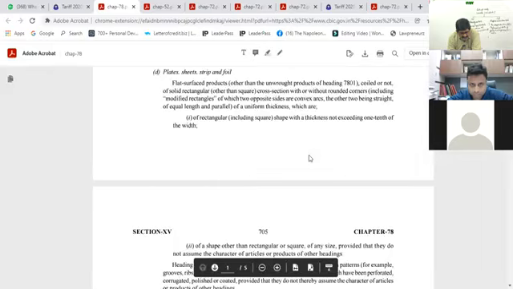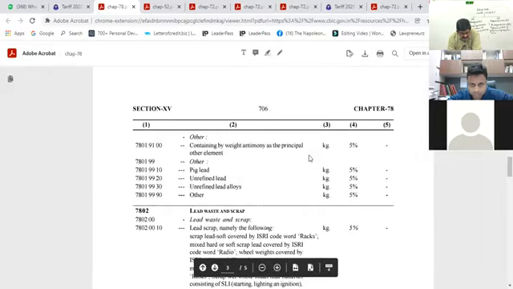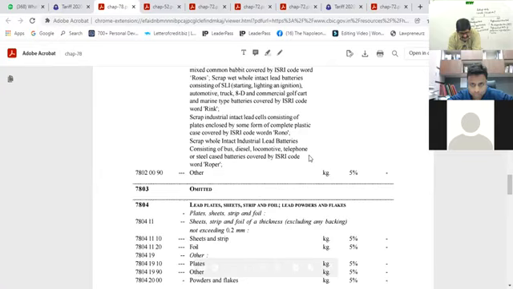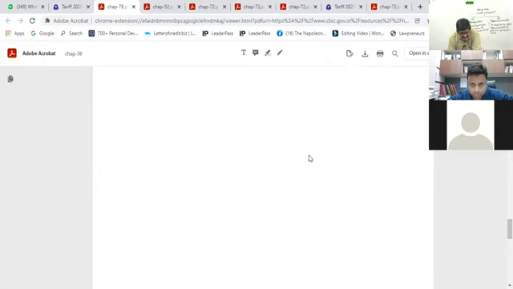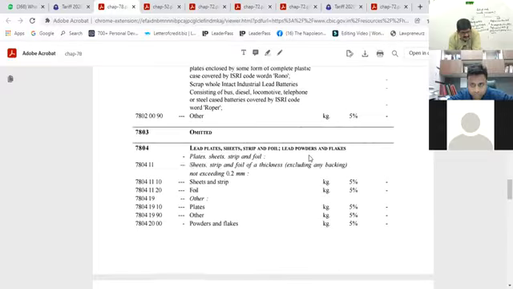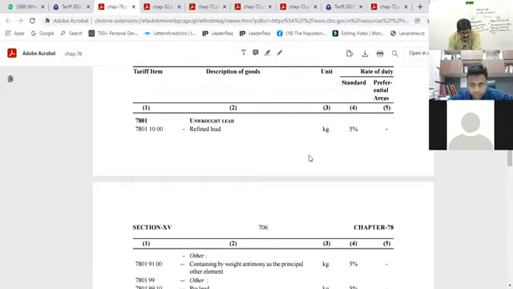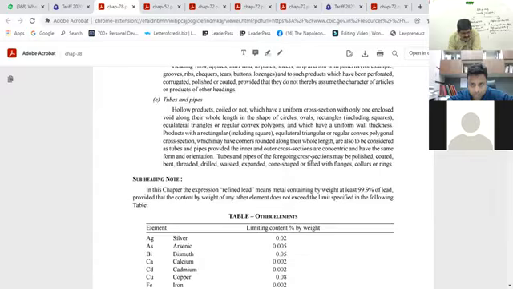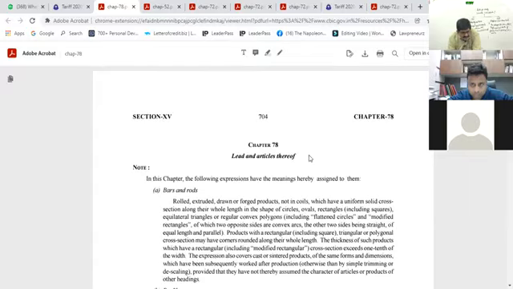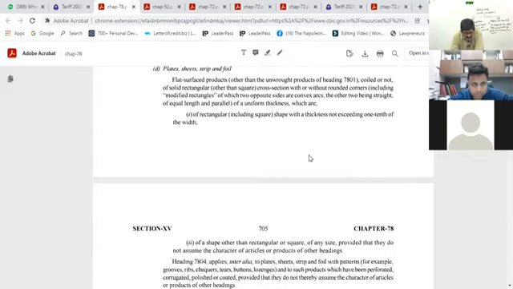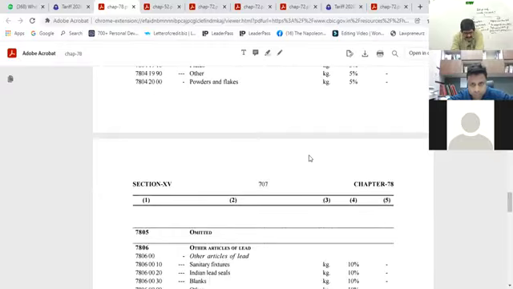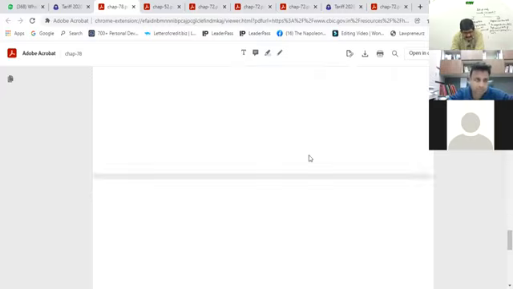See, reading it theoretically and then seeing it actually makes a difference. I don't see it in chapter number 78. Yes, sir, it's not here, I think.